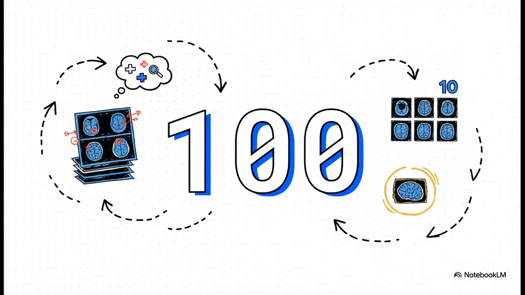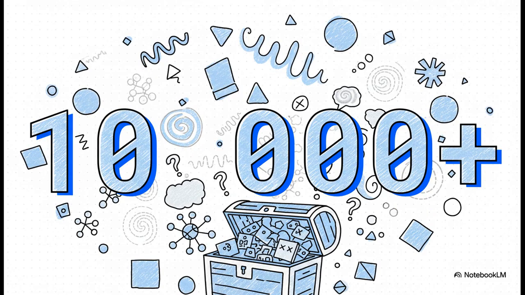So picture this. This is what she had to start with, just 100 MRI scans. Each one was painstakingly annotated by medical professionals to show, is there a tumor or not. This is that high-quality gold standard data. But it's a really, really small sample. And this is the treasure she was talking about. Over 10,000 other scans. Now, they contain incredibly valuable information, all these subtle patterns, but without any labels, a standard AI model has absolutely no idea what to do with them. And that's the challenge right at the heart of our story today.